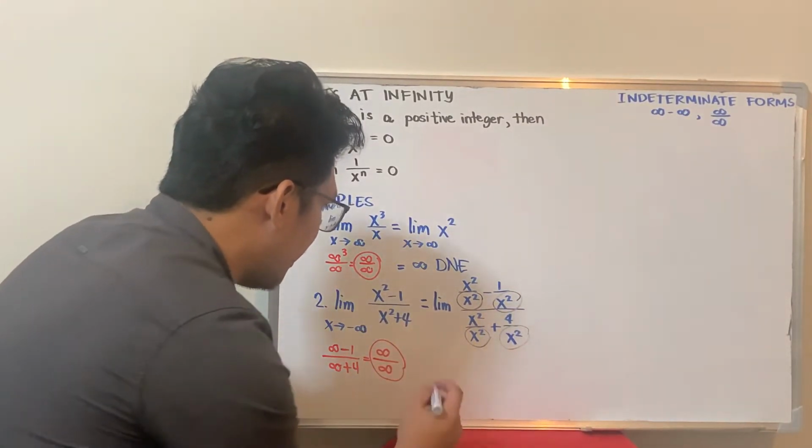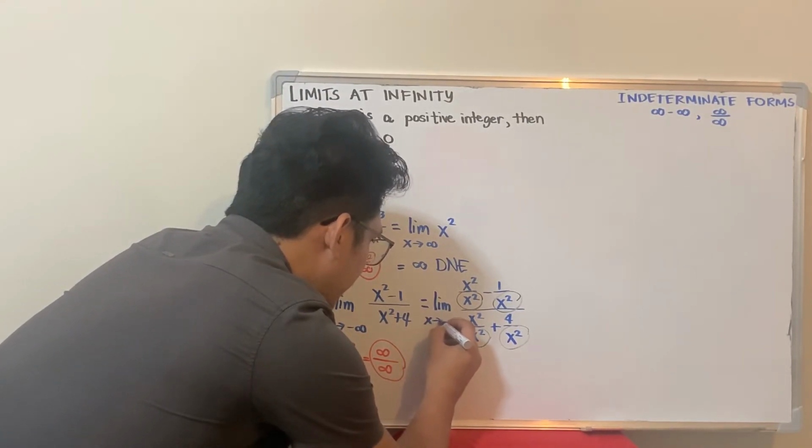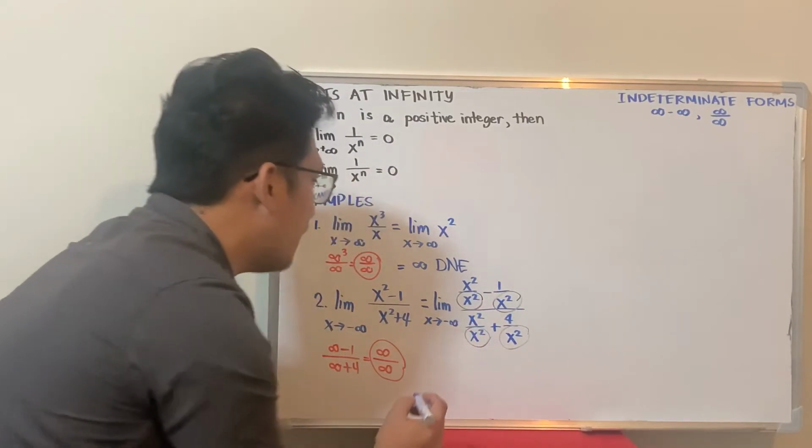You may now simplify. This becomes equal to the limit as x approaches negative infinity.